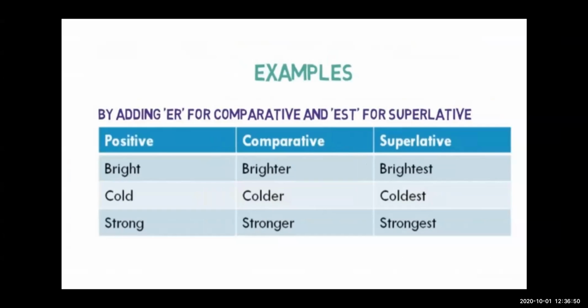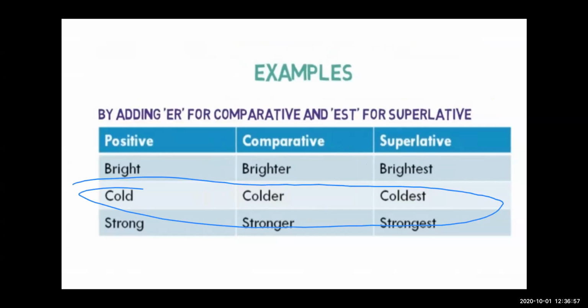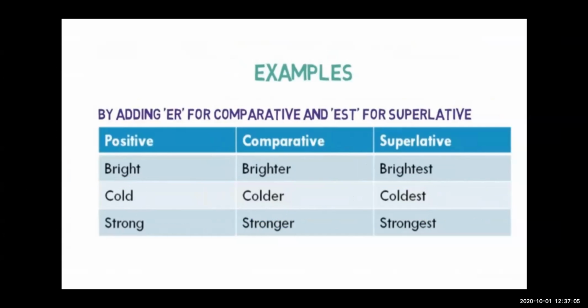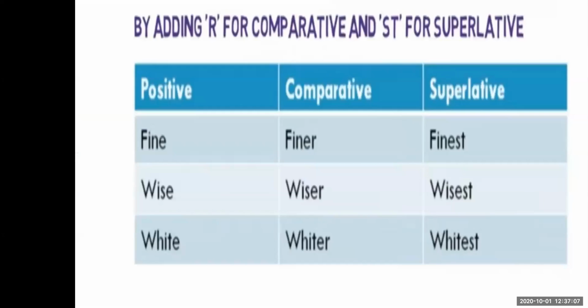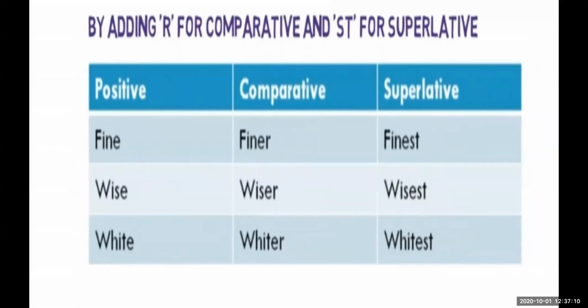Okay, you can take cold, colder and coldest. I want one example related to this. After that, I have one more example using the word fine. Fine in the positive degree, finer in the comparative, and finest in the superlative degree. Just be ready with the examples.